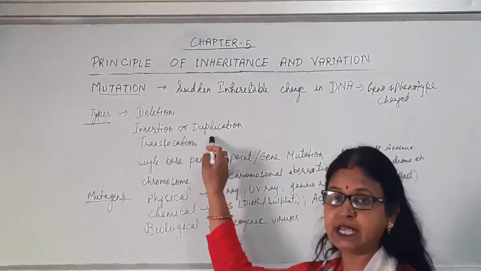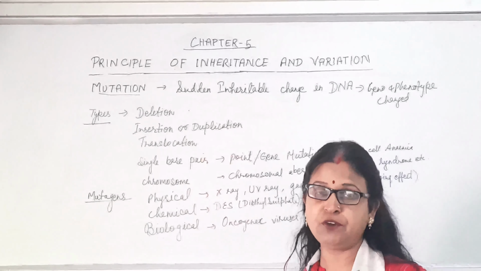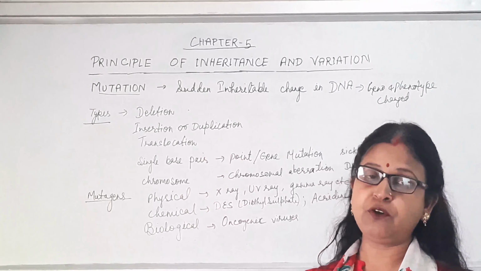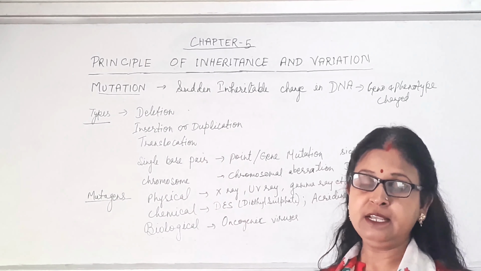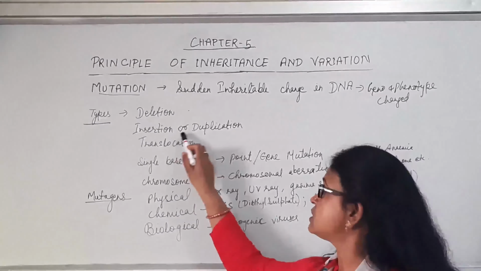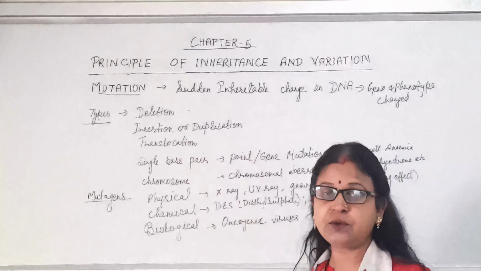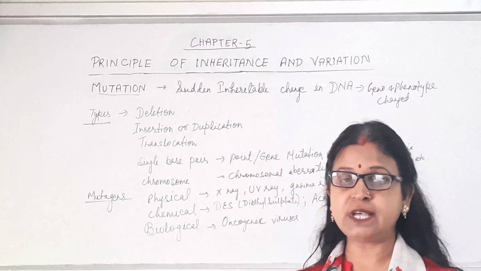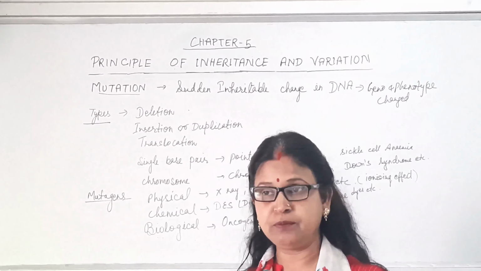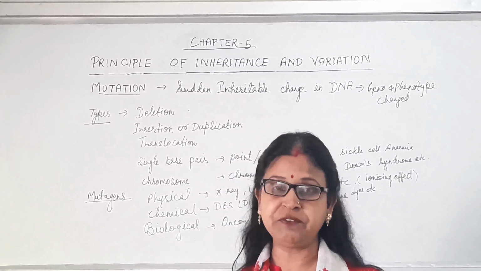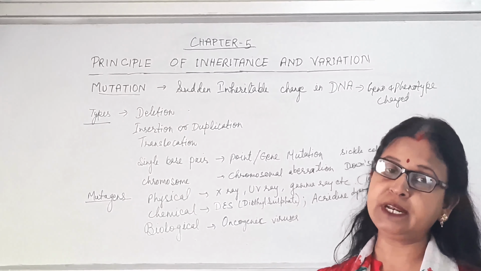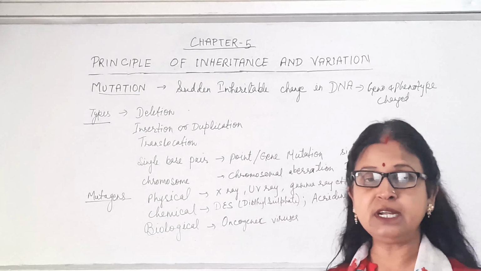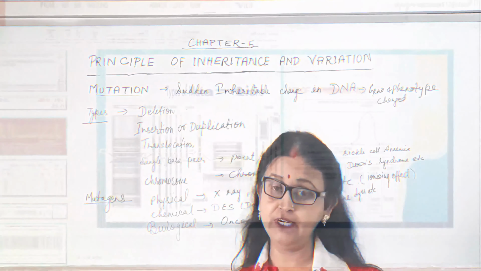Insertion or duplication means an extra copy of a chromosome or an extra copy of a nucleotide is added there. Translocation means it will move from one part to another. If there are two chromosomes, and segments are exchanged between the two homologous chromosomes, then it is known as translocation. Similarly, frame shift, all will be discussed through the diagram.